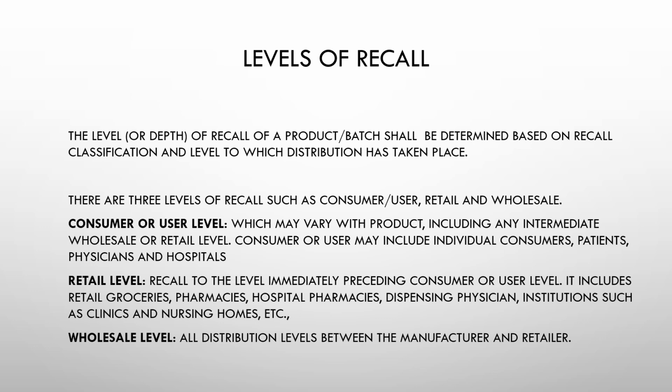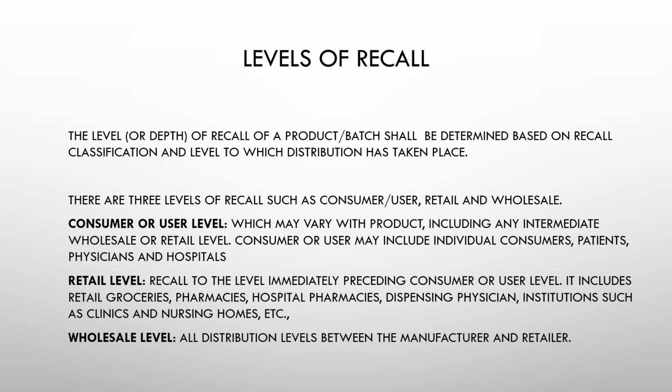So this could be whenever the product has been distributed to a level where it has been taken directly by the patients, or it is at the consumer level, either at the physician or in the hospital. Such a level of recall classification can be made depending upon the type of recall. Next is the retailer level. Recall to the level immediately preceding the consumer or user level. It includes retail groceries, pharmacies, hospital pharmacies, dispensing physicians, and institutions such as clinics and nursing homes, etc.